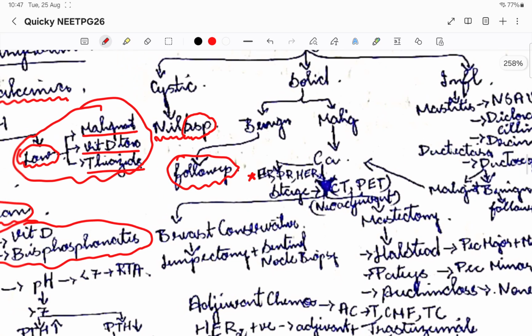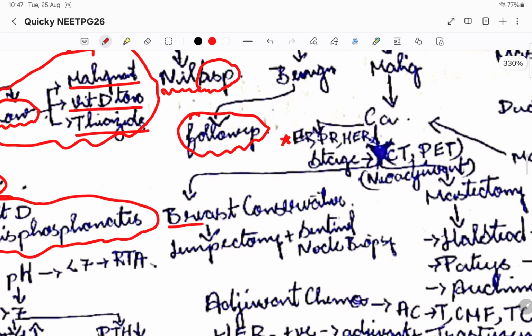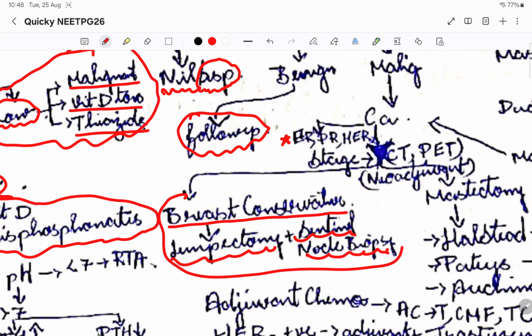Now after doing the staging, suppose there is a small lesion and not much importance is needed, then we'll go for breast conservative surgery, where we'll do lumpectomy plus the sentinel node biopsy. What is the sentinel node? The first node that the breast is draining into. So sentinel node biopsy. After doing the staining, we'll decide which is the sentinel node, and we'll do the sentinel node biopsy. So this is how we do the breast conservative surgery, in the starting stages.